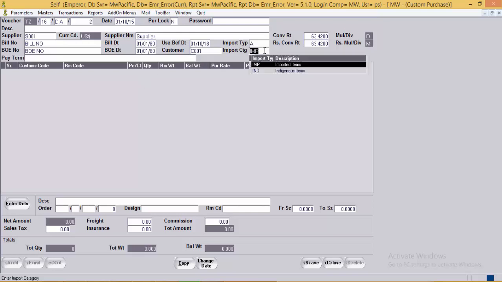Then the import category, whether the import category is imported items or indigenous item, which is used in the shipping bill and the GSP detail letter to bifurcate the item based on the imported items and the indigenous items. Then user can mention the payment terms for the purchase, like pay within 60 days.